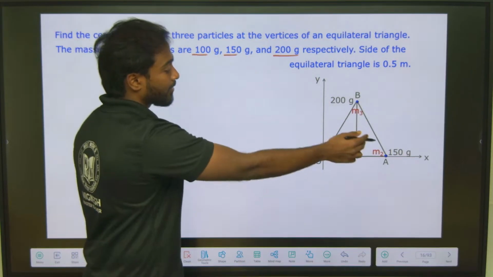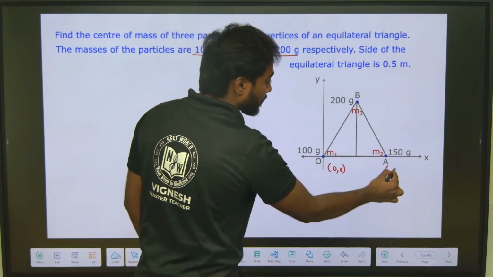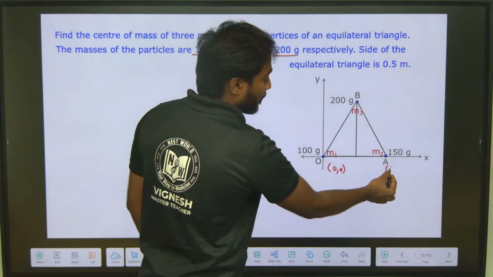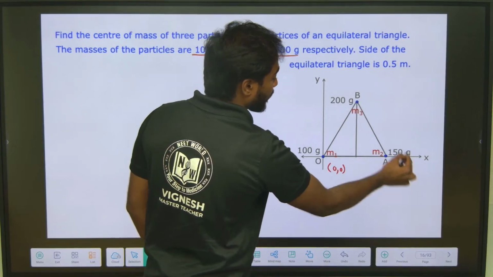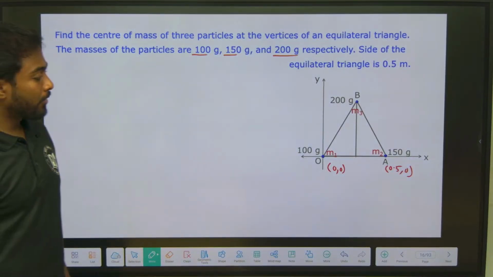So what should I do? There is 0, 0 and this one is at 0.5, 0. What about this point? This point I need to know, right? What is the point?